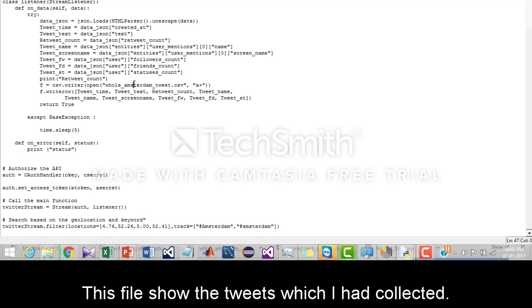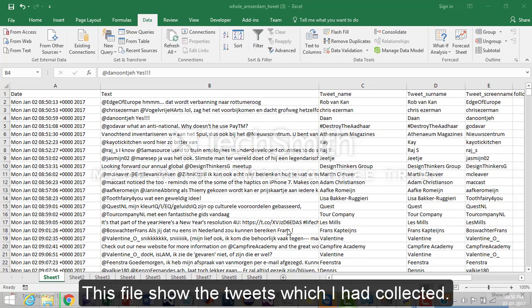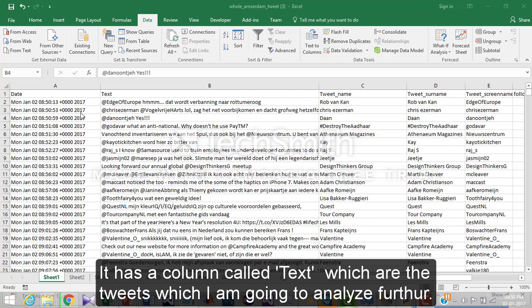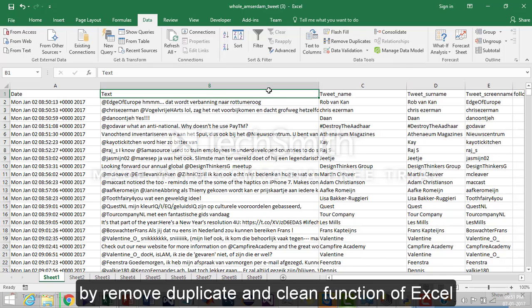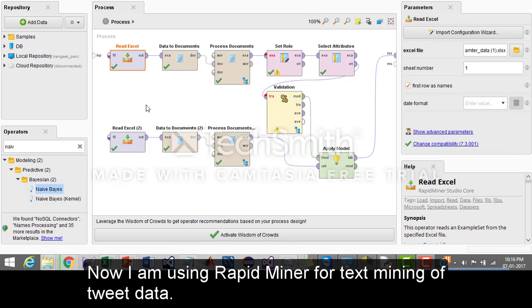This file shows the tweets which I have collected. It has a column called text, which are the tweets which I am going to analyze further. Here in this file, I have cleaned the duplicate tweets and non-printable characters by the remove duplicates and clean functions of Excel. Now I am using RapidMiner for text mining of tweet data.